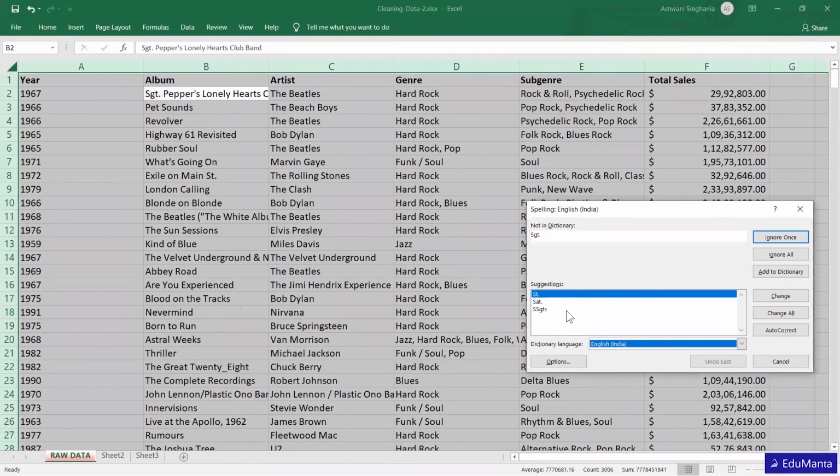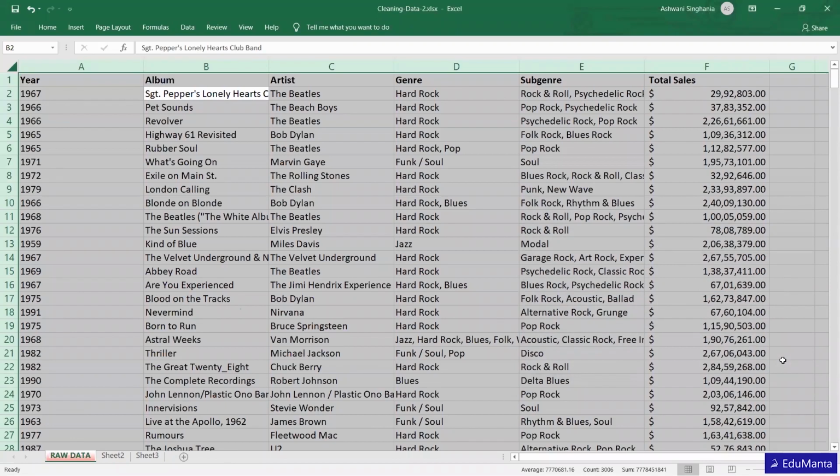There are some spelling mistakes which you can change, or you can simply click change all, or individually select each and change one by one. It depends on how you want to perform it. F7 is the key by which you can correct spelling mistakes in your Excel file.